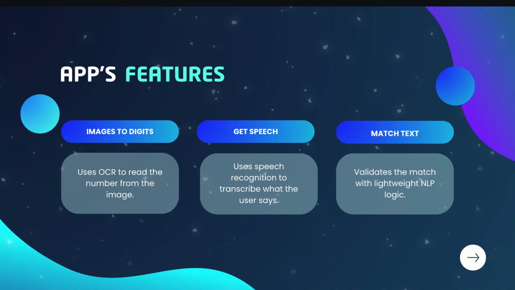Now, let's talk about the app features. The app works through 3 key processes. First, it uses OCR, or optical character recognition, to read the number from the eye test image. Then, it employs speech recognition to accurately transcribe what the user says in Thai. Finally, it validates whether the spoken word matches the expected response using lightweight natural language processing logic.